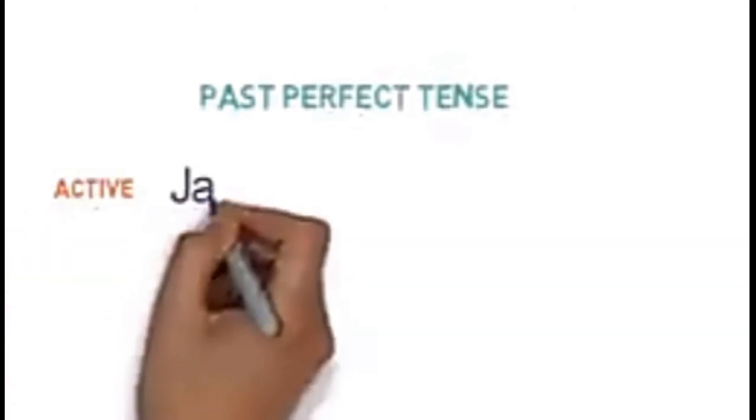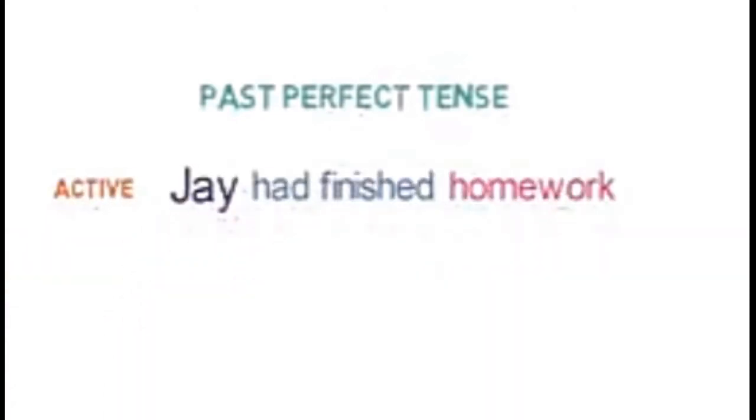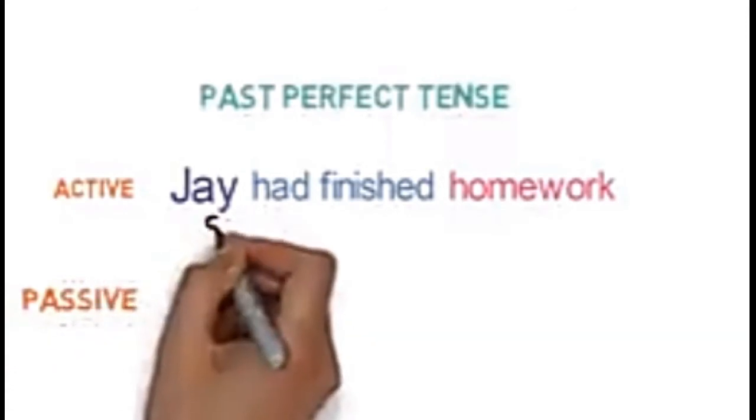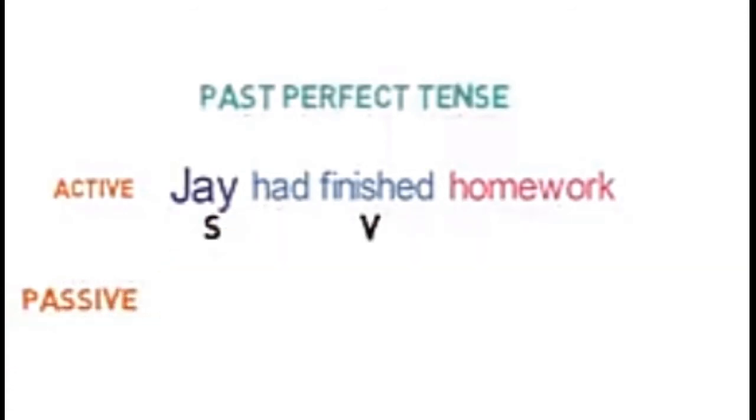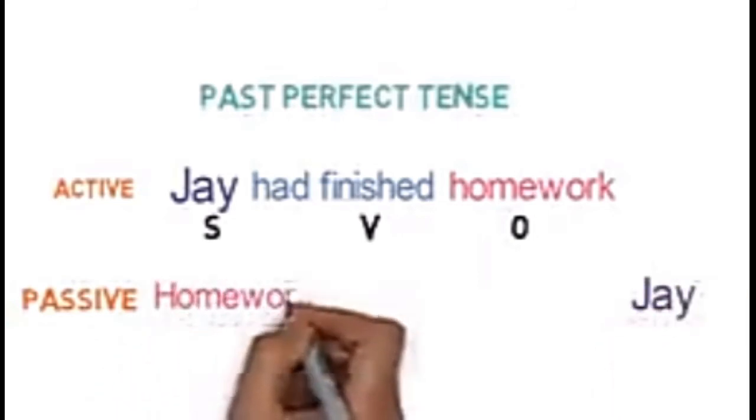Let's see an example of past perfect tense. Active sentence: Jay had finished homework. In the passive sentence, firstly the subject here is Jay, verb is finished and object is homework. Let's swap the position of subject and object. So here it will be Jay and at this position it will be homework.